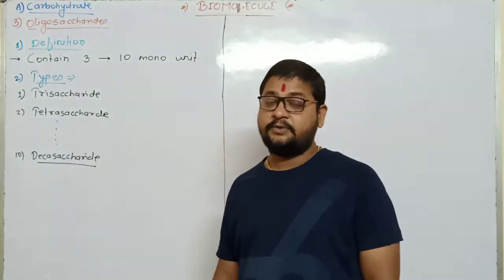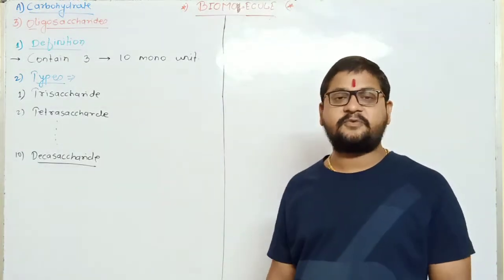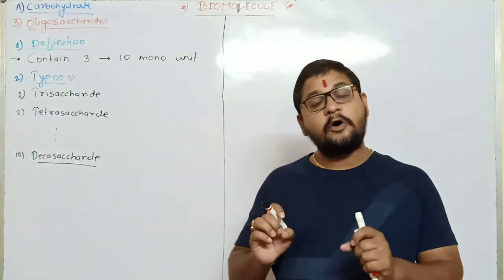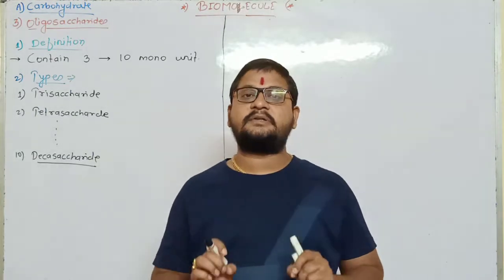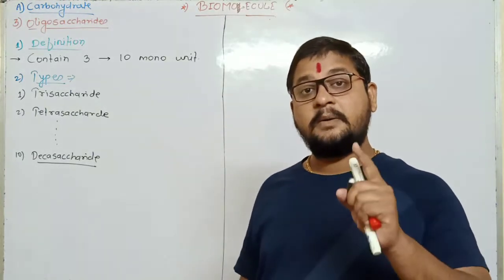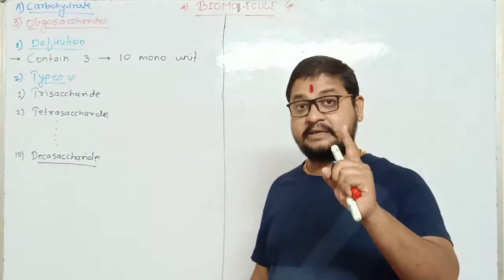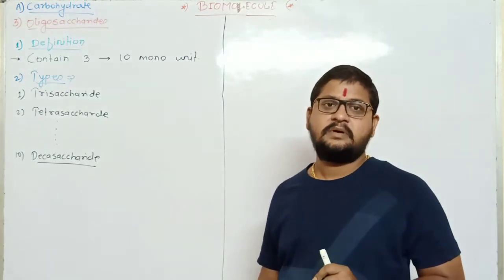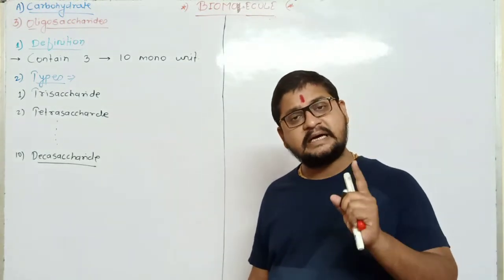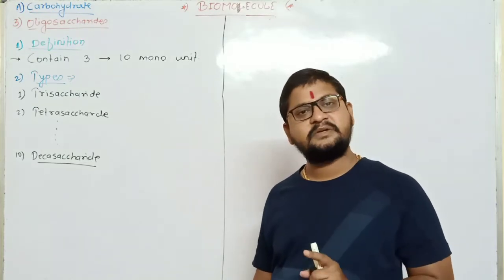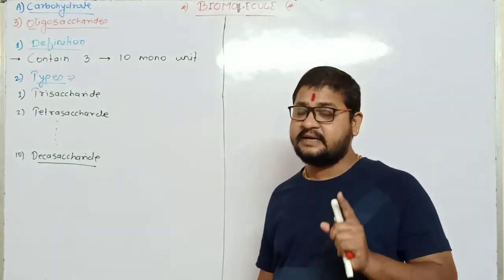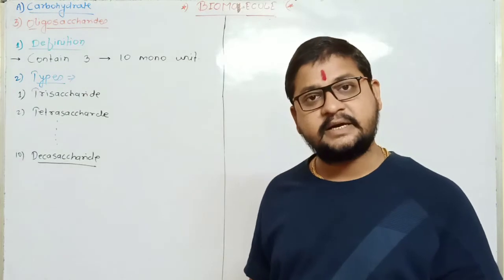Before continuing with further information, I want to tell you one important thing, so please listen properly and understand the concept. Majority of students ask me one question: Sir, is disaccharide a part of oligosaccharide?